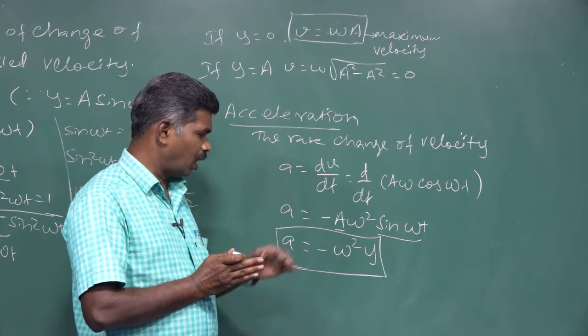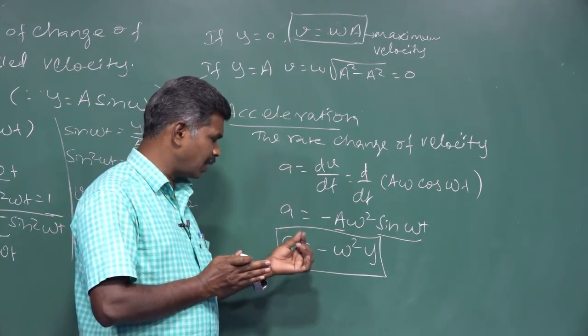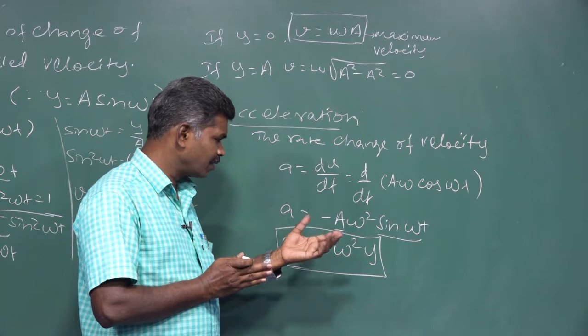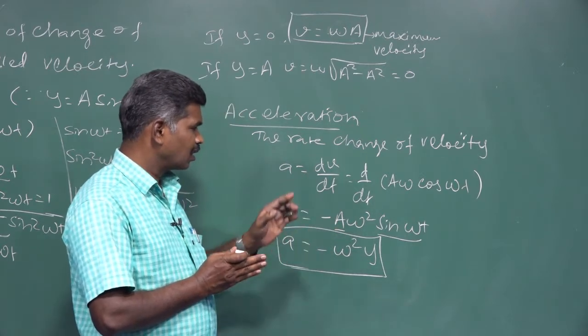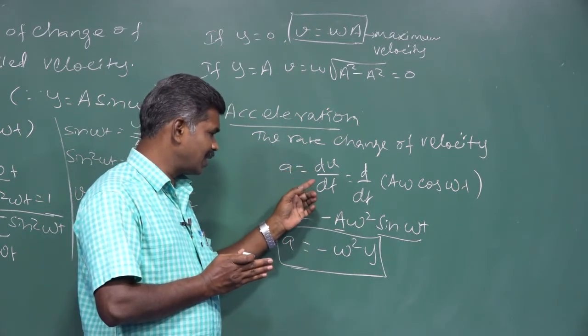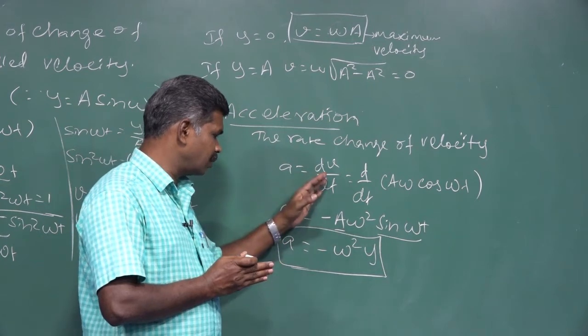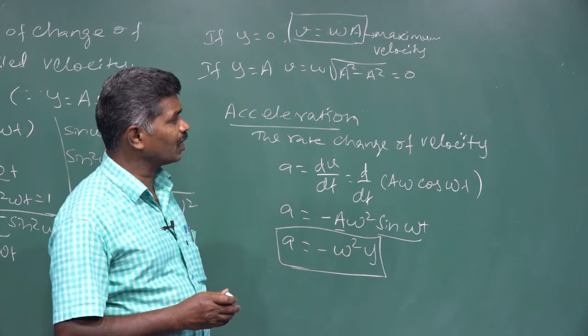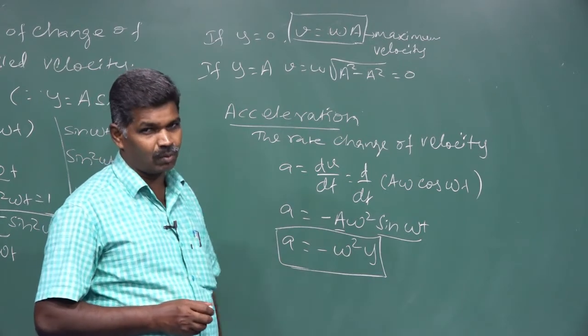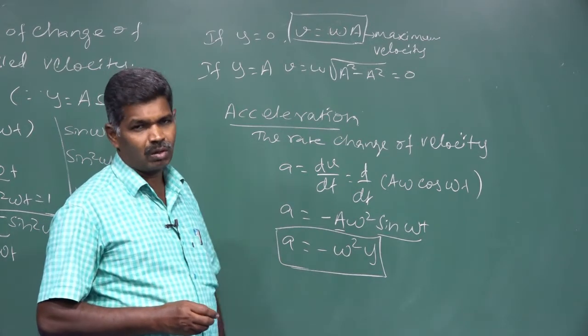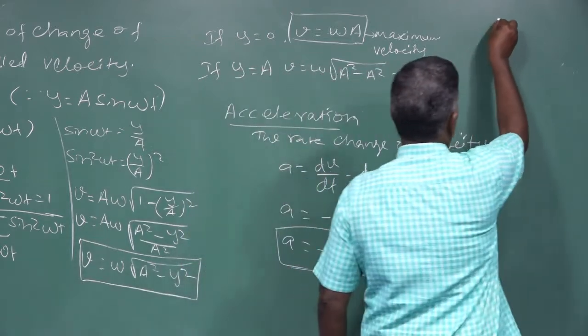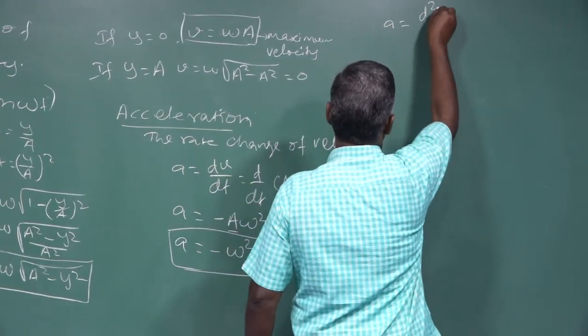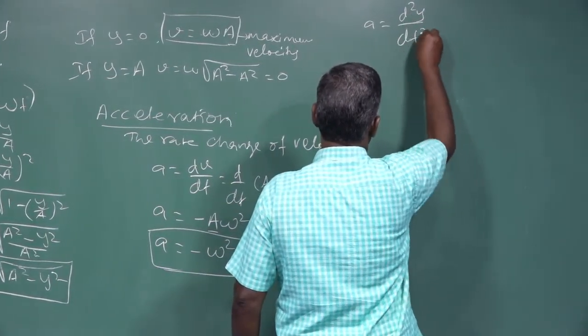So for a is equal to minus omega squared into y, we can rearrange it. Already we said that the first derivative of velocity is nothing but acceleration. Another expression we can take is the second derivative of displacement, also acceleration. a is equal to d squared y by dt square.